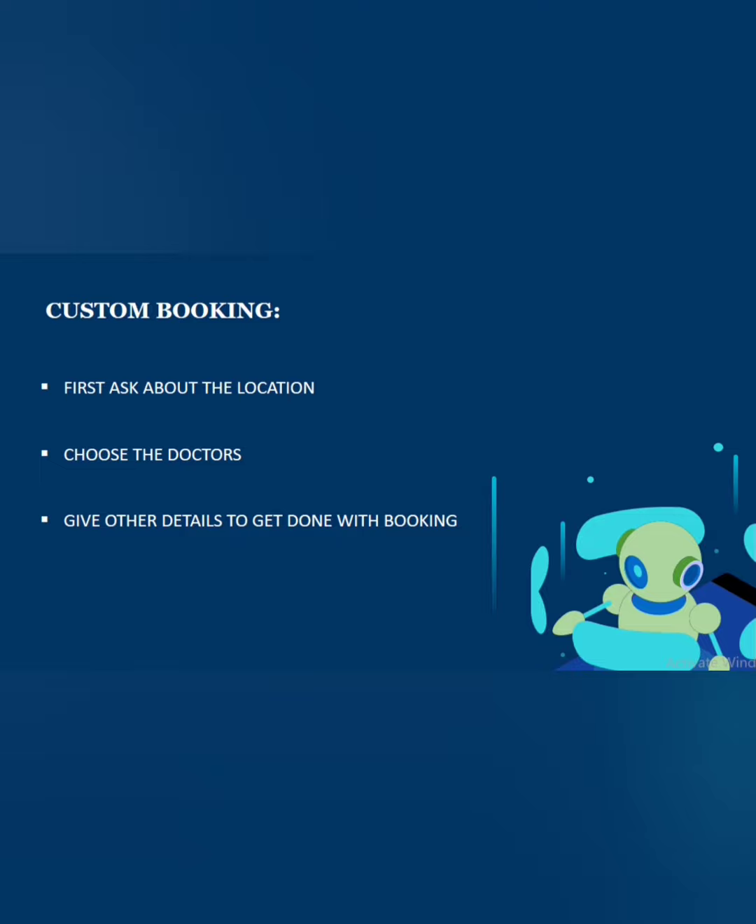In custom booking, the user first needs to provide the location, whether he wants to go for Lahore or Islamabad. Then he gives the name of the doctor available in that clinic. Then, for booking the appointment, he gives other details.